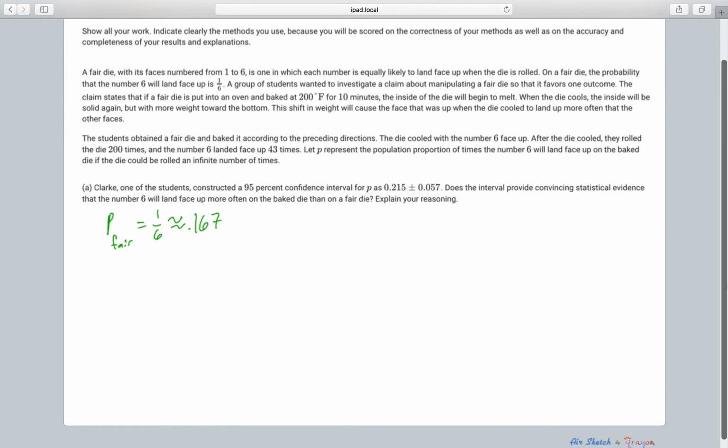So Clark's interval here, let's actually write this in interval notation. 0.215 minus 0.057 gives me 0.158, and 0.215 plus 0.057 gives me 0.272. So any value in that interval is seemingly plausible.